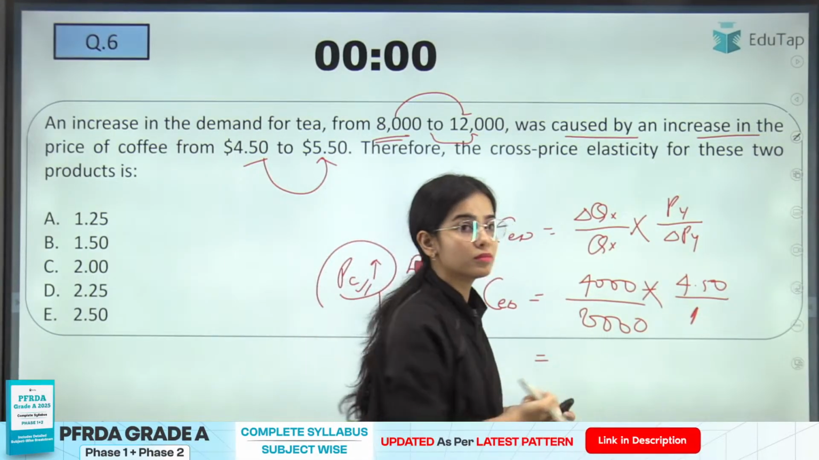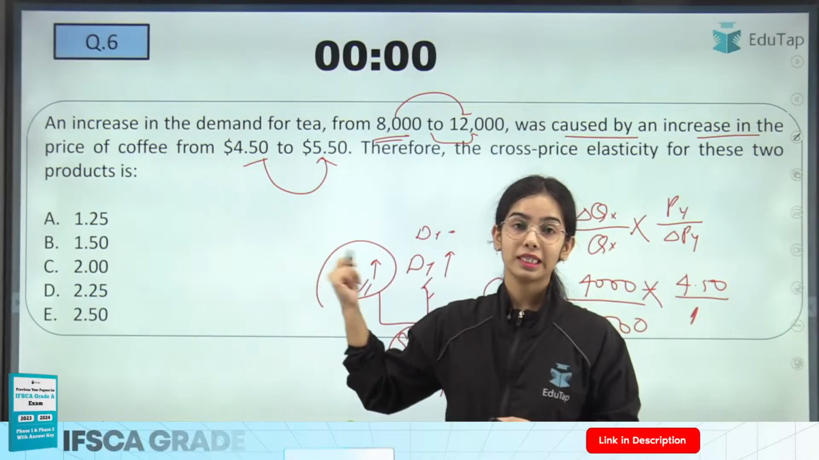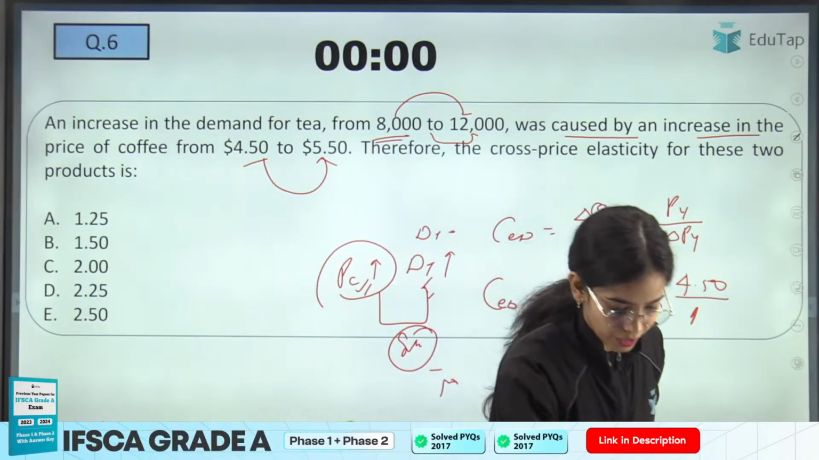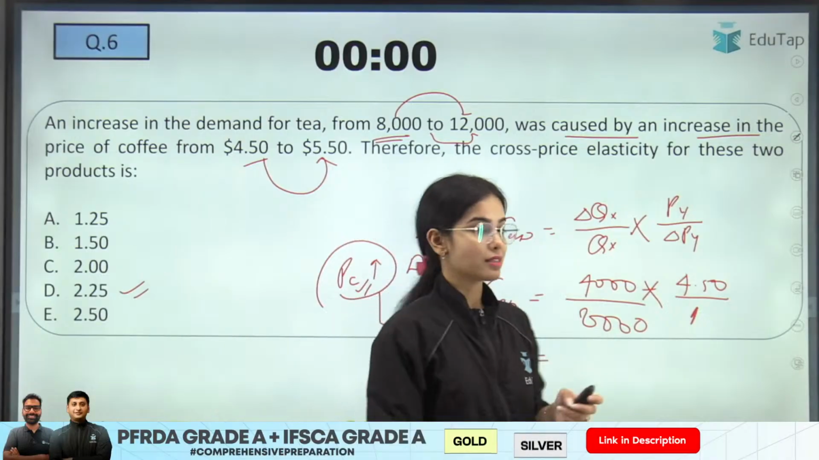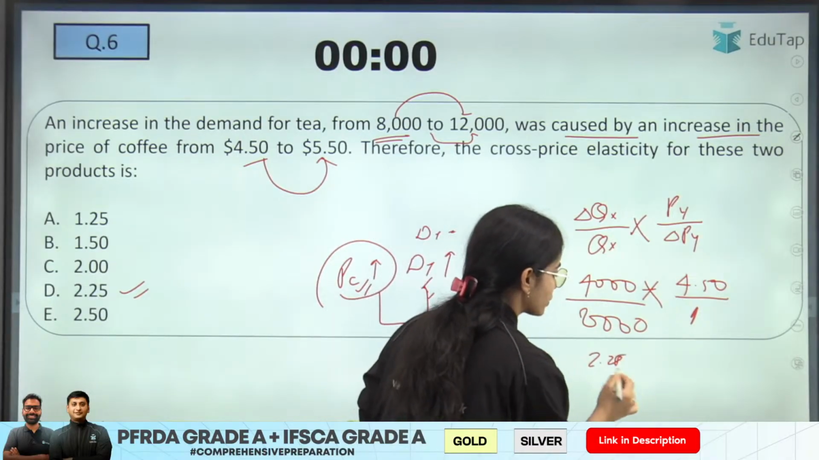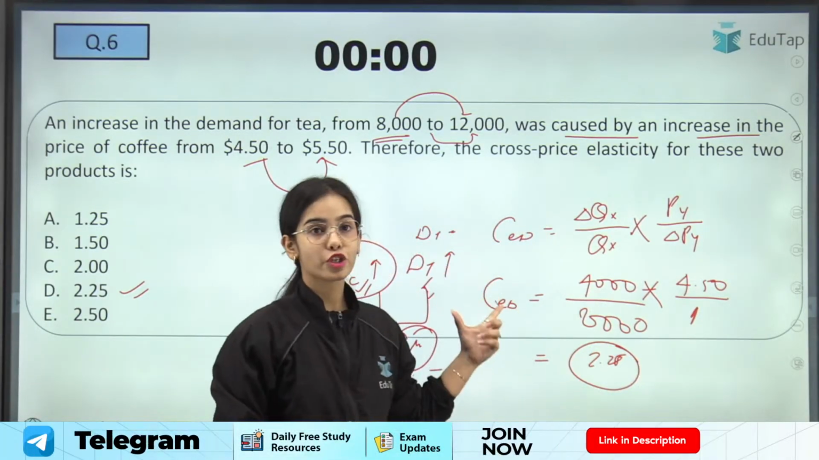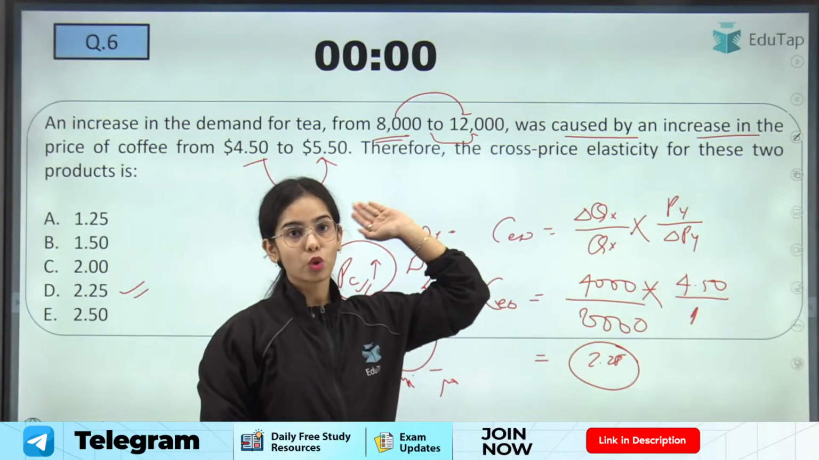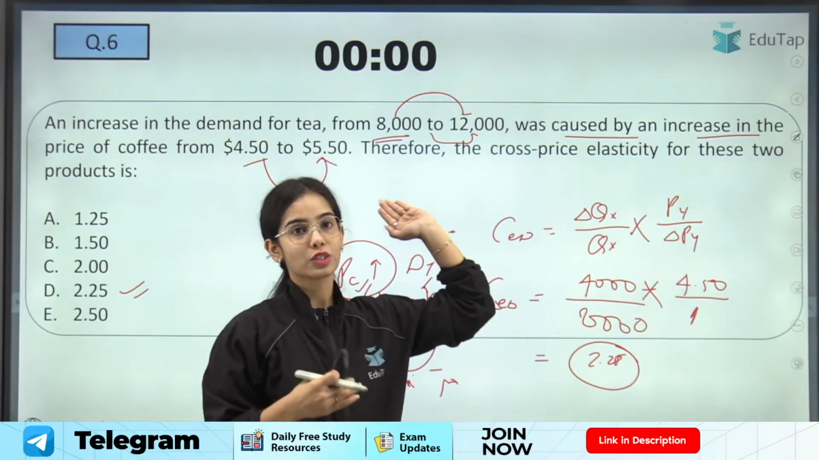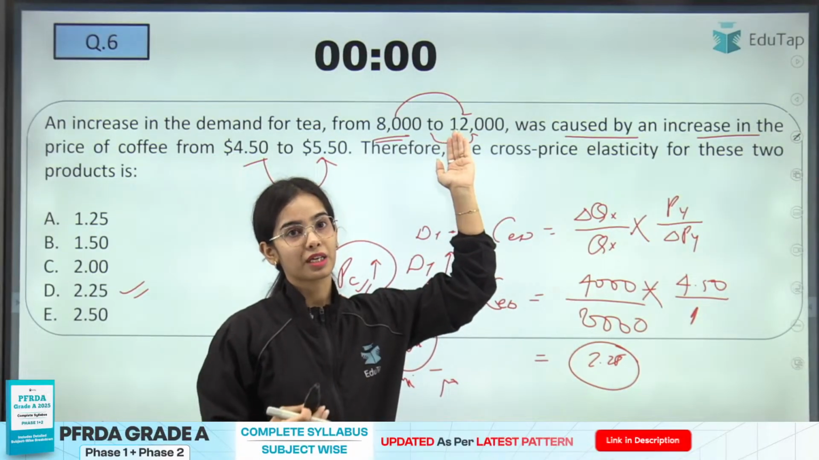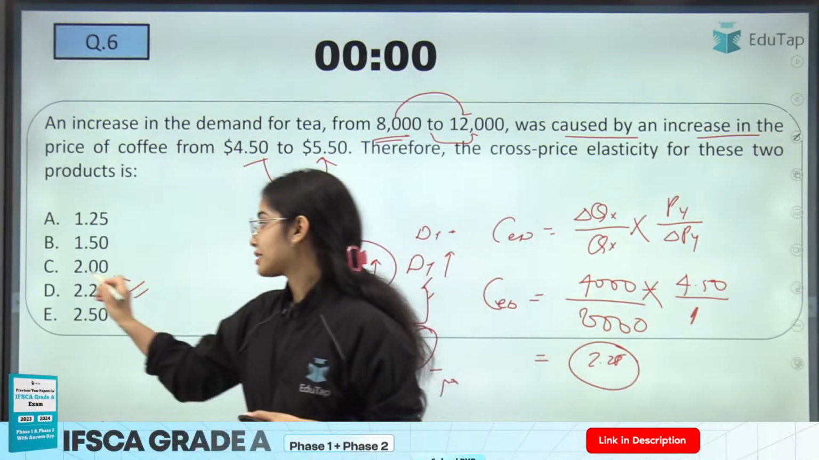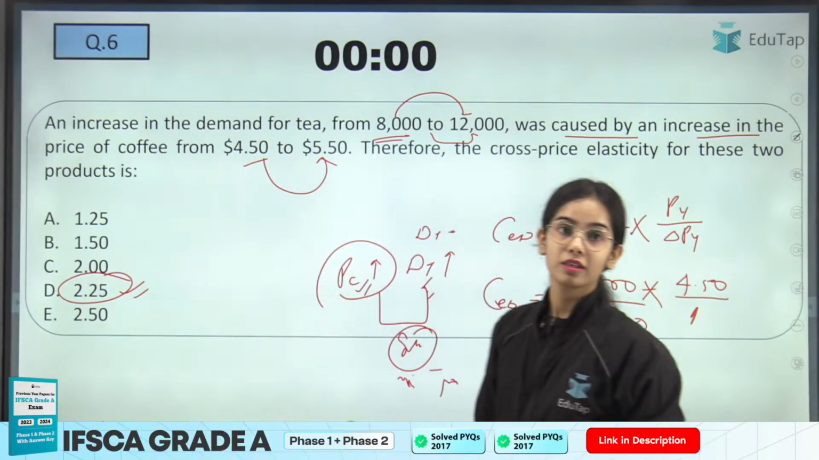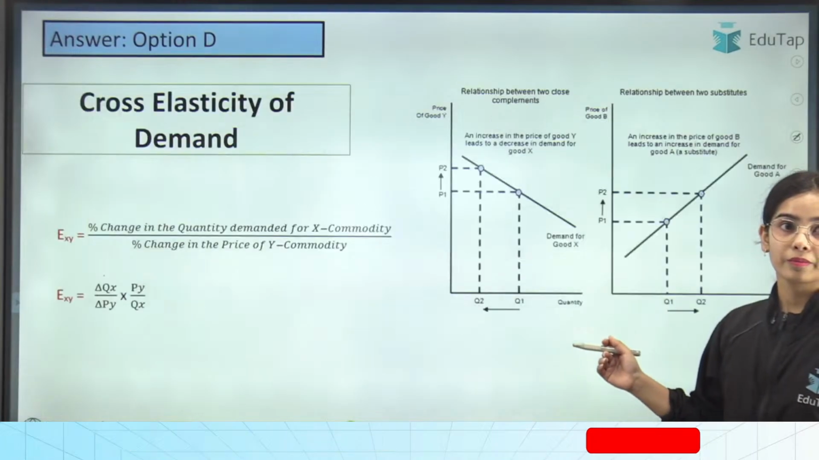What is the answer here? Okay, Dhuni has given the right answer. It is 2.25. So this is the cross elasticity of demand, which shows that with the change in the price of one good, the price of Y, there is a change in quantity demanded of X. And here the answer is 2.25. So the answer is D.